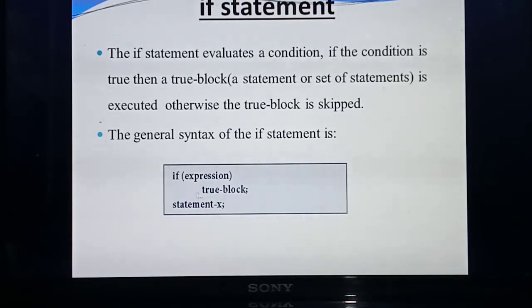See this syntax. This is if (expression). Inside the if you are giving some expression. If the expression, that is the condition, is true, the statements given inside this true block will execute. Otherwise the control will come outside, to the statement X. Each and every syntax here is very, very important.